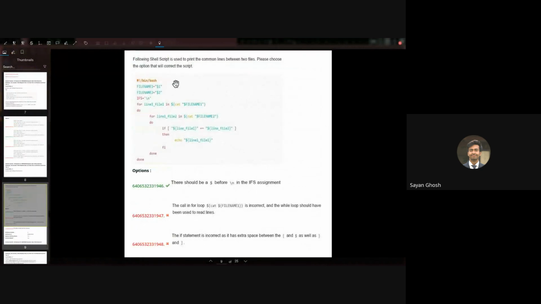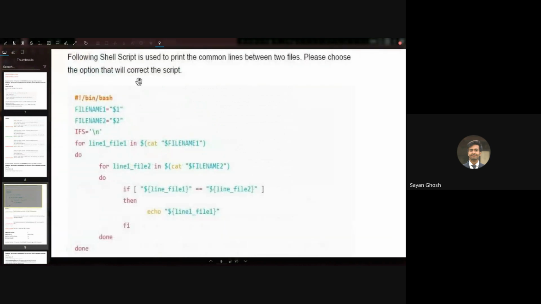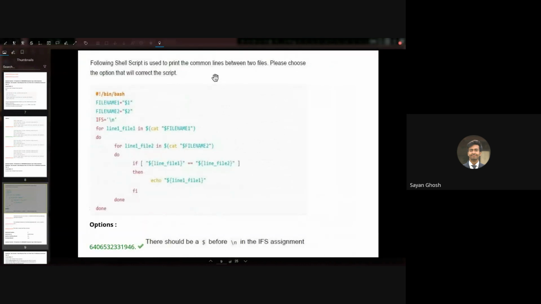All right. So this is the next question. Given this shell script, which is used to print the common lines between two files, right? Same as what grep -xFf was doing. Now we have a script that tries to do that. You have to choose the options that will correct the script. The script may or may not be incorrect.